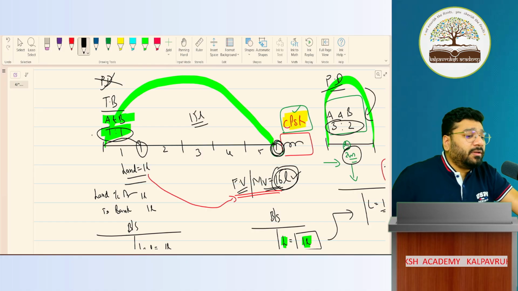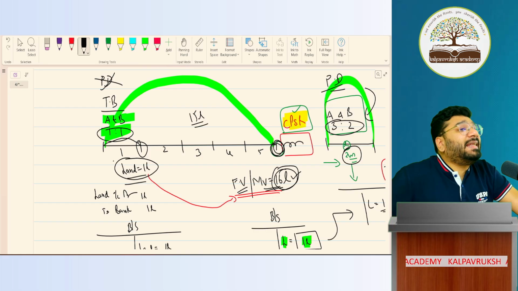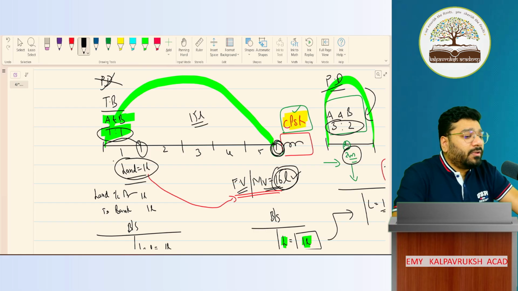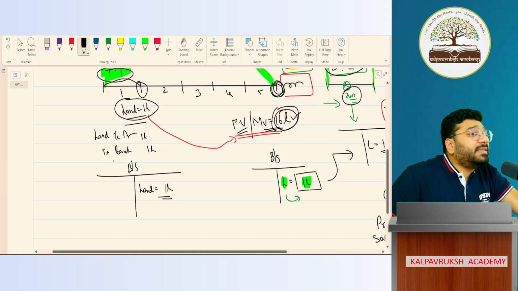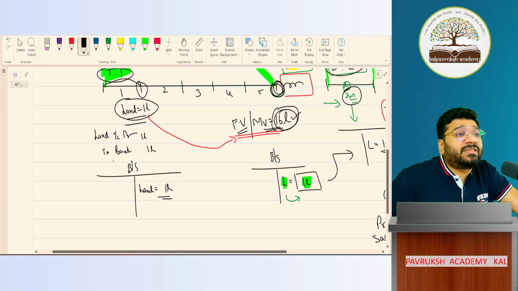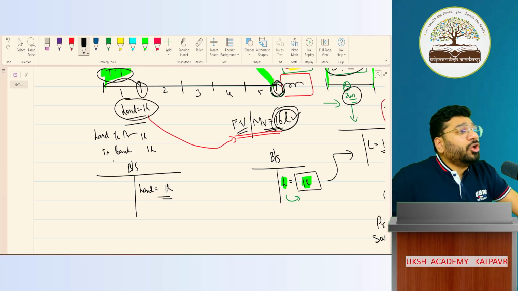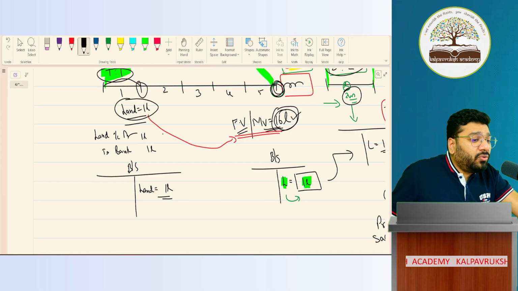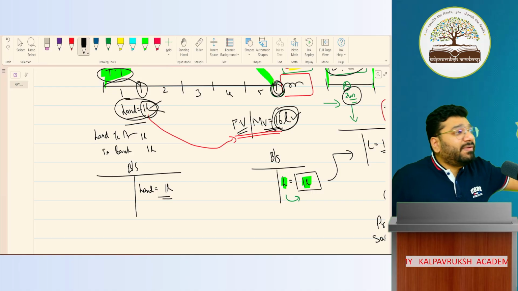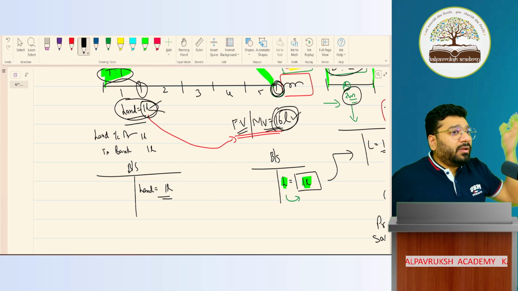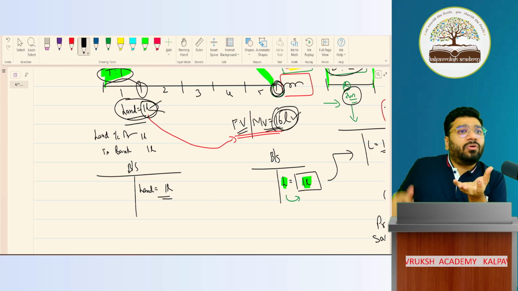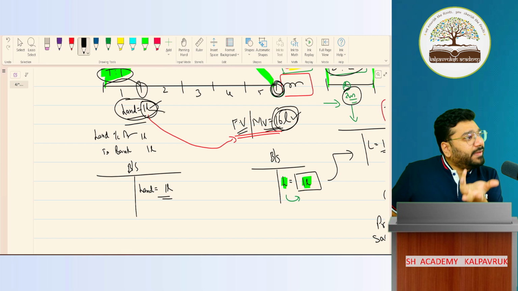Why? Because the investment that is done in land, 1 lakh rupees, who invested? A and B both invested, equally. 50,000, 50,000. So the investment amount is 50-50. Yes or no? Land 1 lakh, 50-50 they invested. Had they not invested this money in land, they would have taken the profit home.